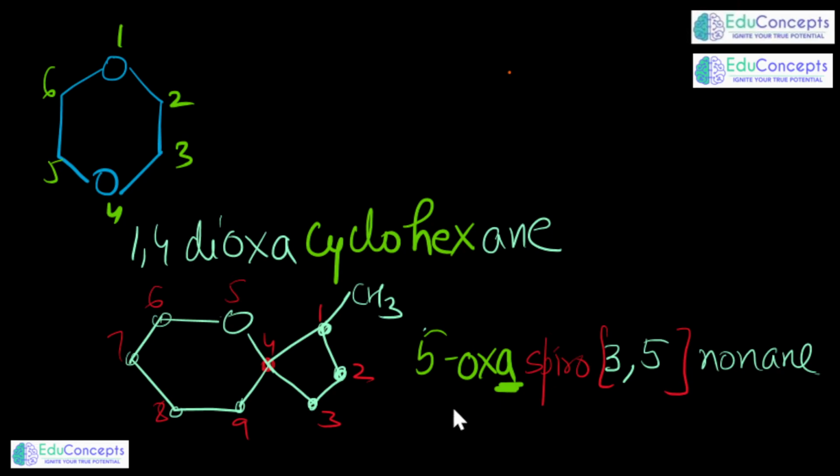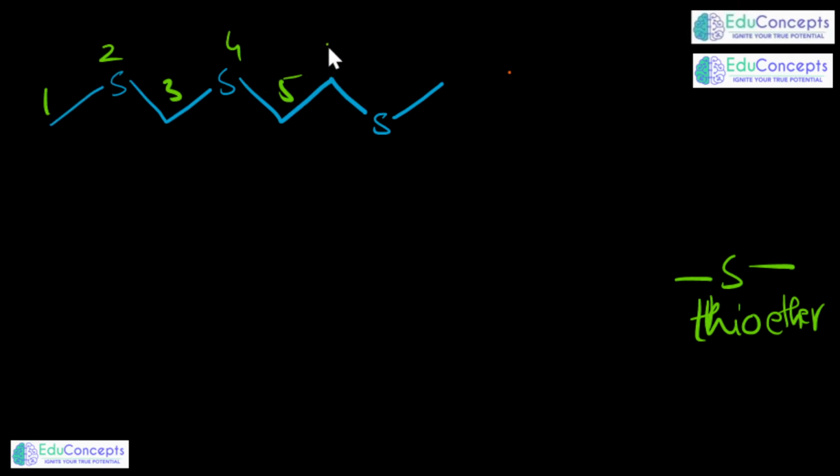So you can see the bicyclo and spiro compounds using replacement nomenclature in the separate video already in the playlist. Similarly, if instead of ether you have a thioether, sulfur stands for thioether. This is a thioether. It can be used as a non-terminal function group. So here also 1, 2, 3, 4, same viewpoint we can take. There are 8. So 8 means oct, and all are single bonds, octane.